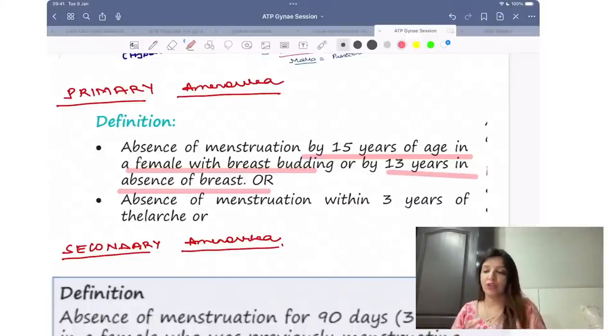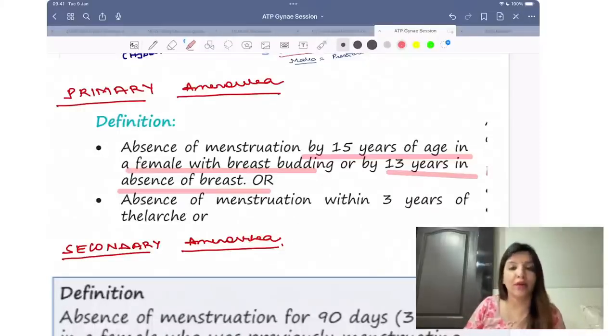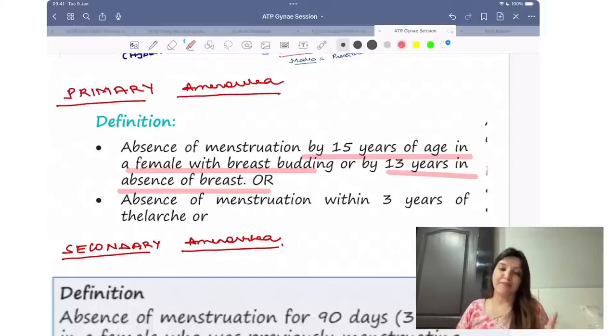So there are two definitions. One is, if breast is present and she has not experienced menarche by 15 years, then we call it primary amenorrhea. Or if breast is absent and she has not experienced menarche by 13 years, then that is primary amenorrhea.